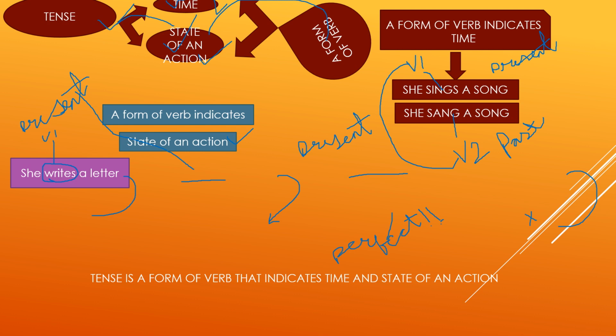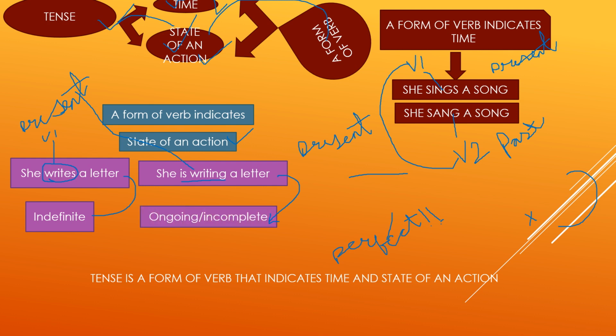Now it's time to unfold the mystery, as it's a need of time, because time and state of an action help us to identify the tense of a sentence.